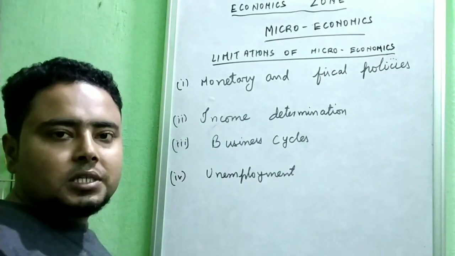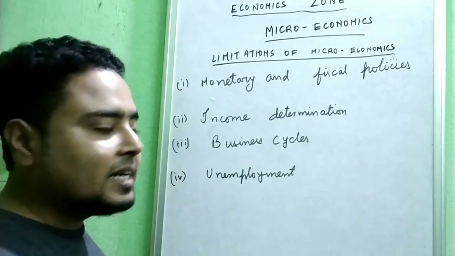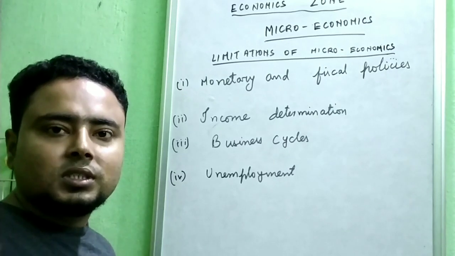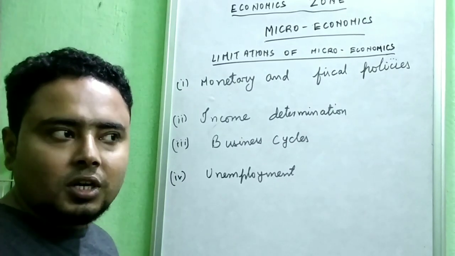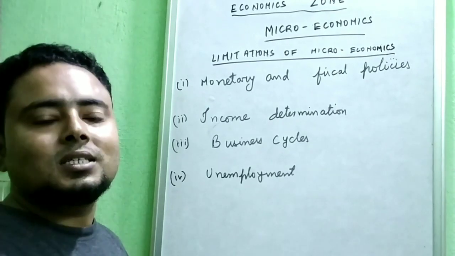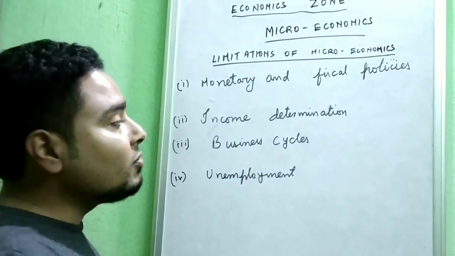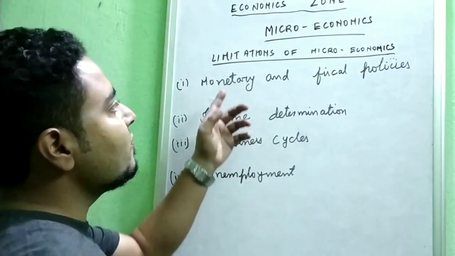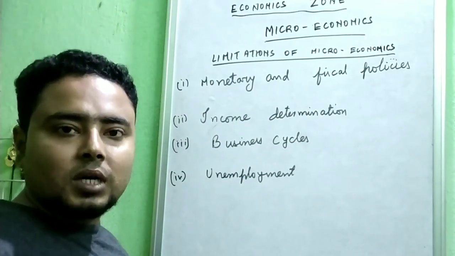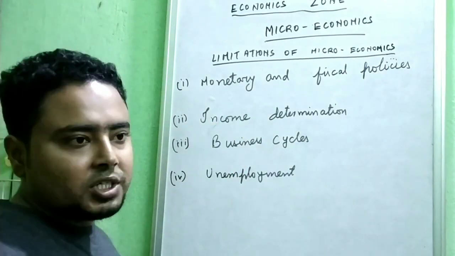Now, in microeconomics, we don't understand, or it does not focus light on, the monetary and fiscal policy, because monetary and fiscal policies are policies which are general, for the whole nation, and we don't deal with those as a problem of a group of individuals in microeconomics. So therefore, it is a limitation of microeconomics. It does not tell us anything about monetary and fiscal policies. Okay.